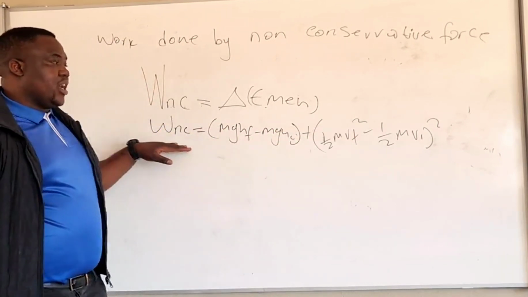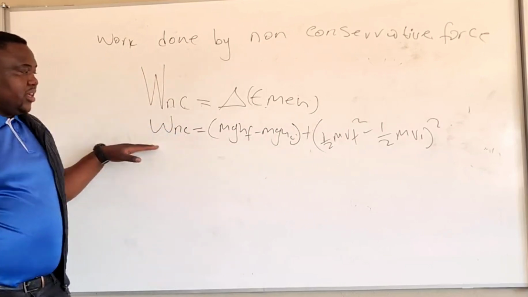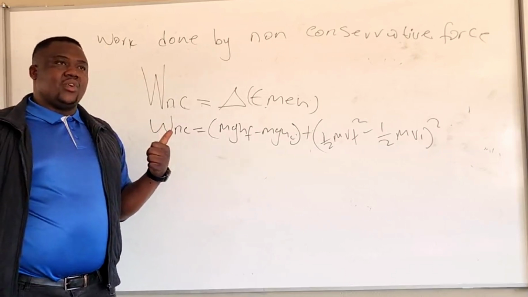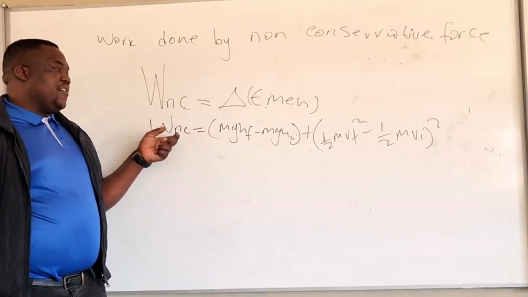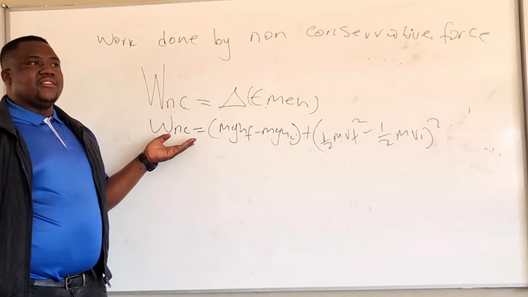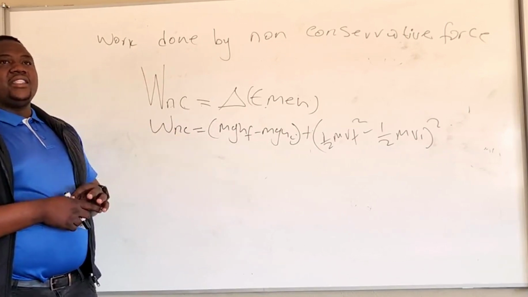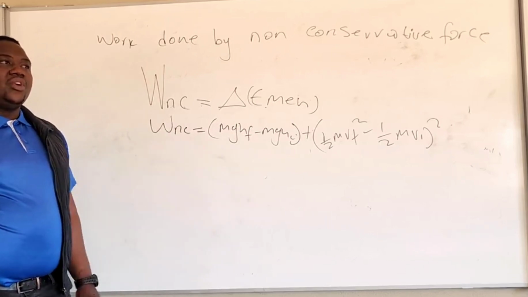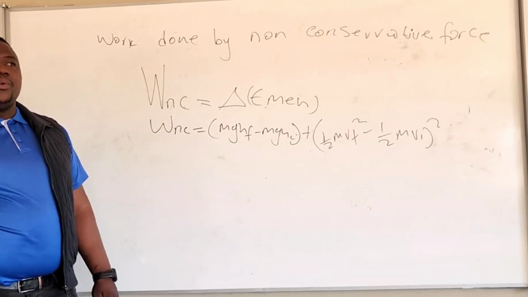So the work done by a non-conservative force is this. If there is only friction acting on an object, the work done by friction can be equal to this, depending on how many non-conservative forces are acting on an object. So now we can do the application of this concept. I hope you understand.